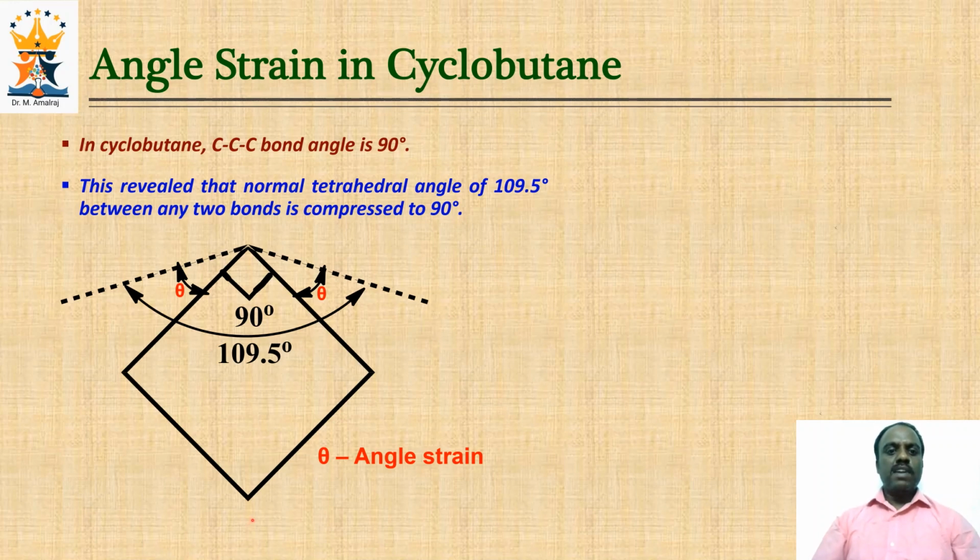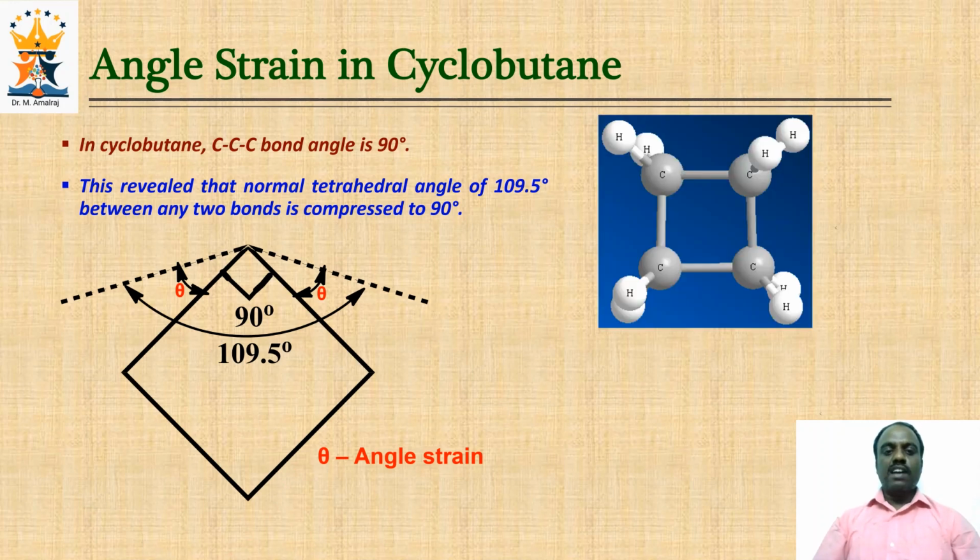The four carbon atoms of cyclobutane define the corners of a square. The internal bond angle is 90 degrees. This 90 degrees is smaller than the normal tetrahedral bond angle of 109.5 degrees and imposes angle strain on cyclobutane. Look at this. This is the angle strain.